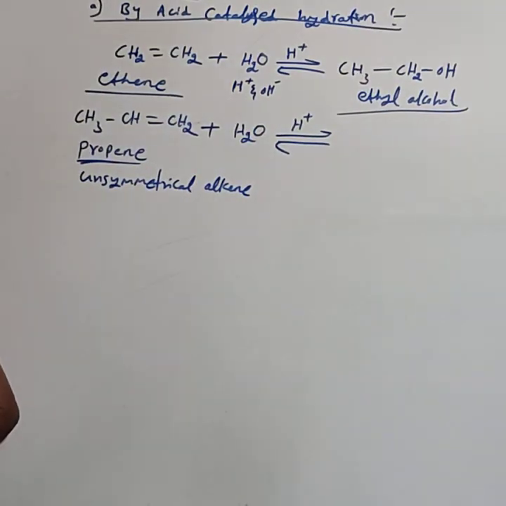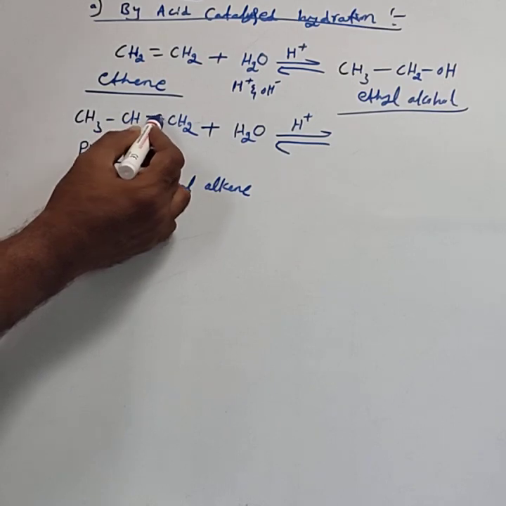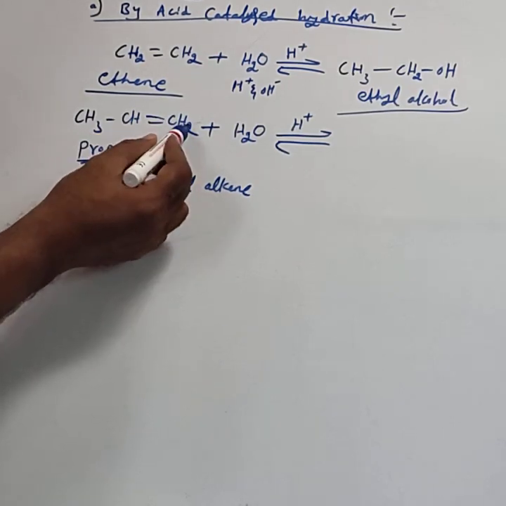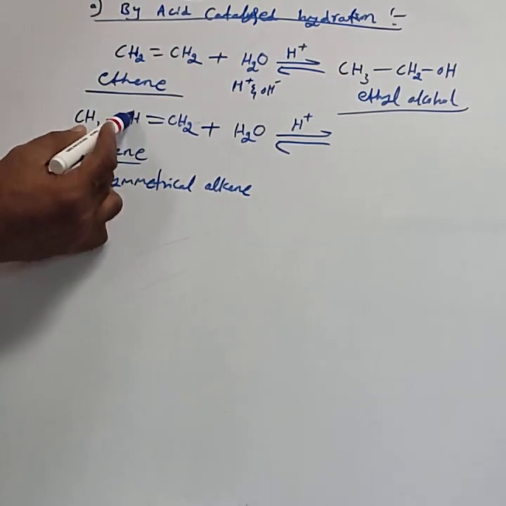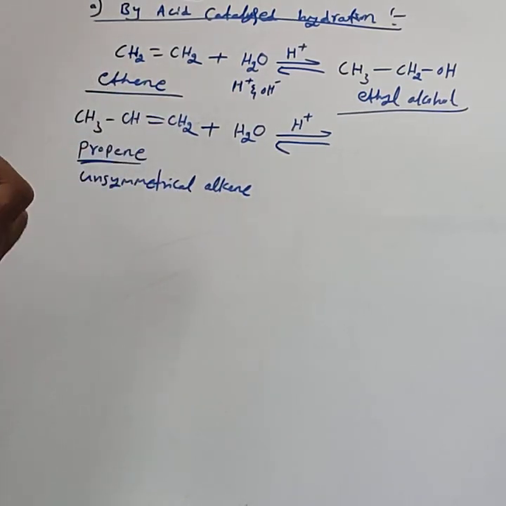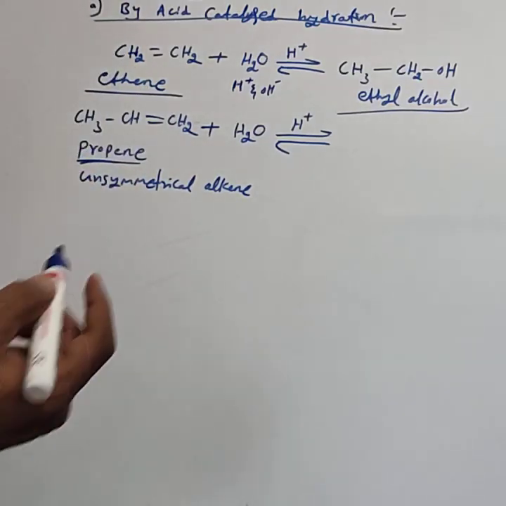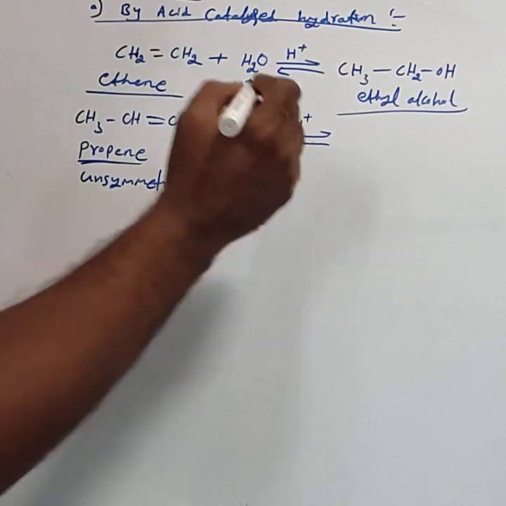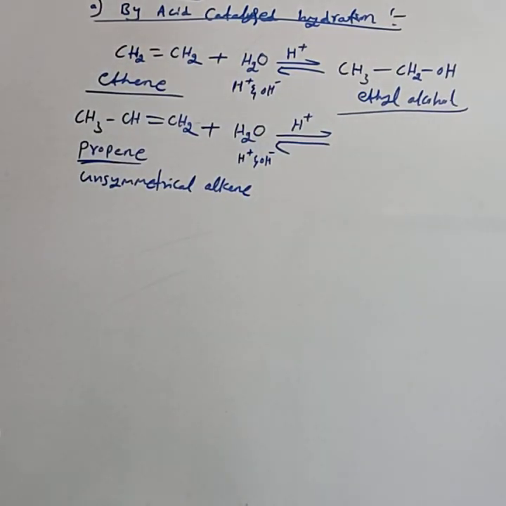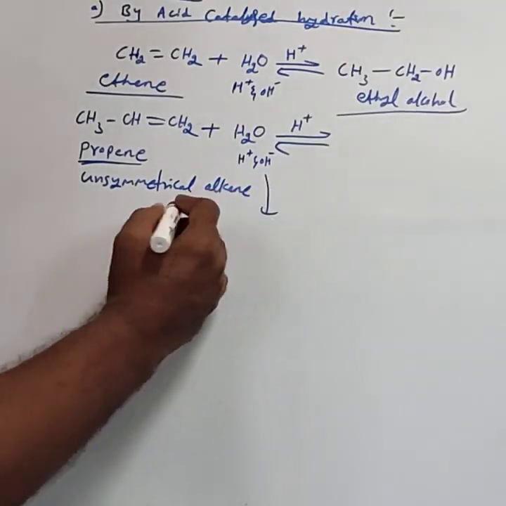Why is it called an unsymmetrical alkene? Across the carbon-carbon double bond, a different number of hydrogen atoms are present. Here it contains CH, and this contains CH2. Hence it is called an unsymmetrical alkene. For the addition of water to an unsymmetrical alkene, again, water has H plus and OH minus. To add the water molecule to this unsymmetrical alkene, we have to follow the